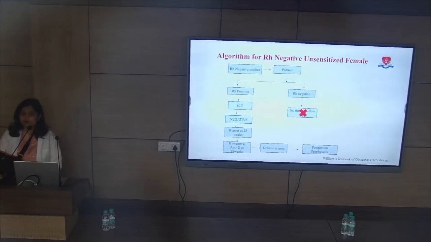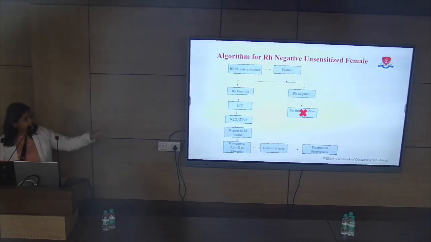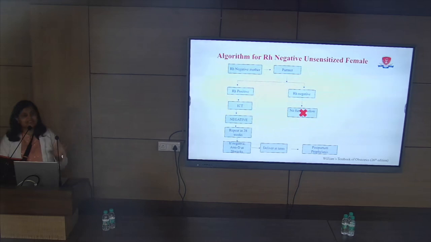Now you all must be wondering why we chose 28 weeks. Because the chance of feto-maternal hemorrhage before 28 weeks is less than 0.1%. And the dose which we give at 28 weeks will provide protection for the next 12 weeks, and we can deliver the patient at 38 to 40 weeks. Following that, we have to give postpartum prophylaxis if the baby is RH positive. This is the algorithm when the ICT is negative and the patient is not sensitized.